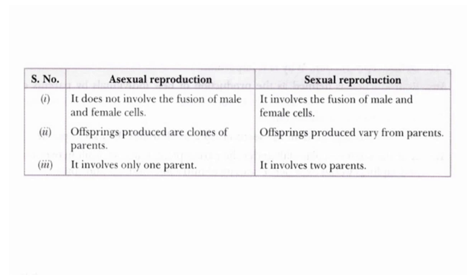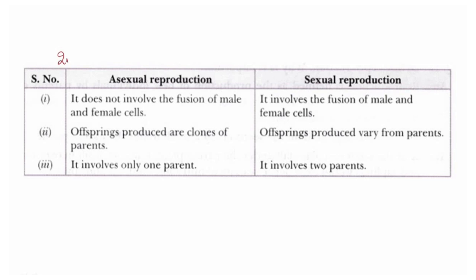Under asexual reproduction, we know that only one parent is involved. In sexual reproduction, two parents are involved. These 3 points you can write along with examples. So we'll see the examples in the following slides.